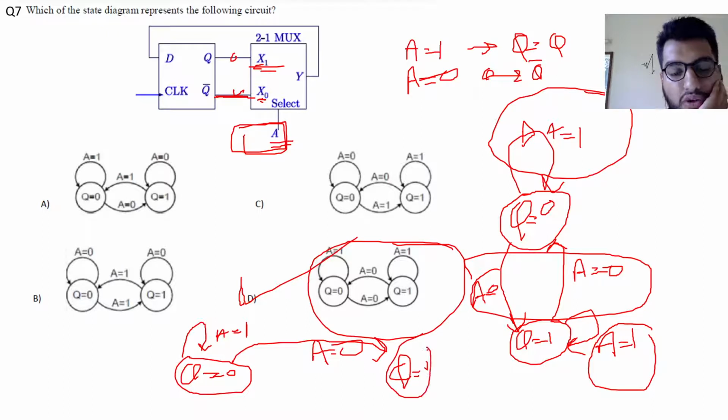Similarly, when Q equal to 1 and A equal to 1, the output will be Q equal to 1 only. And when A equal to 0, Q bar will be selected because X0 is selected. It will make a transition to this because it's the complement of this. So this is option D.